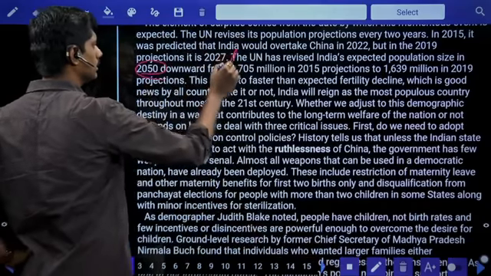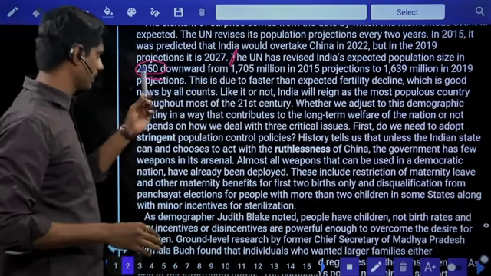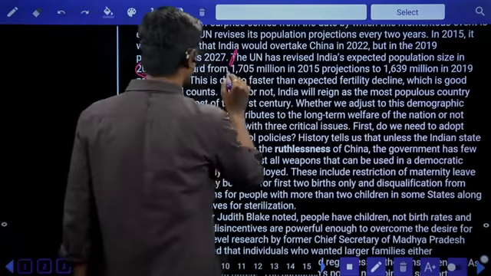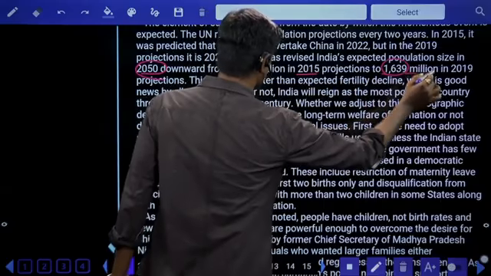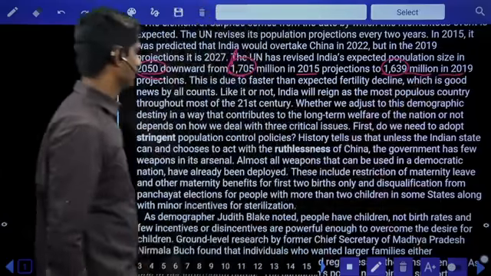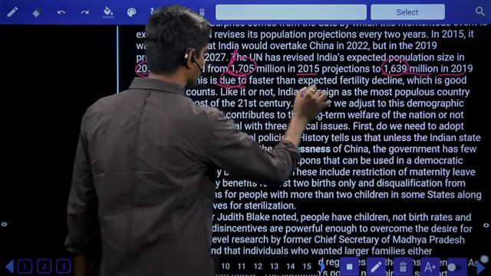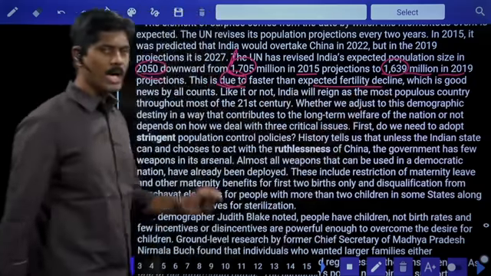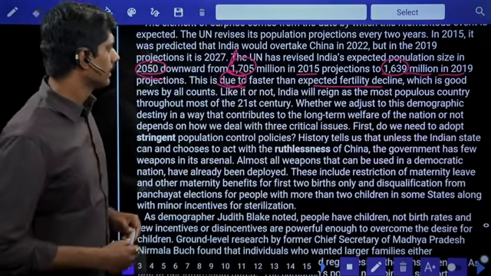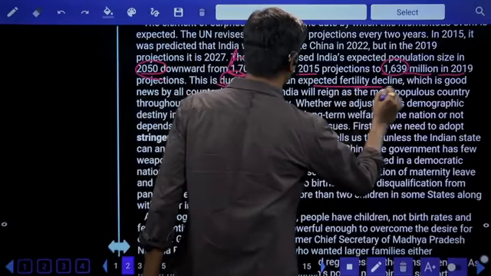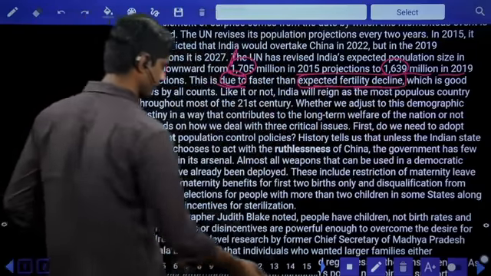I'm reading from here. The UN has revised India's expected population size in 2050 downward from 1705 million in 2015 projections to 1639 million in 2019 projection. This is due to faster than expected fertility decline. Why is it happening? Why is the decline downward going on? The reason is expected fertility decline. That is the major reason, which is good news by all counts.